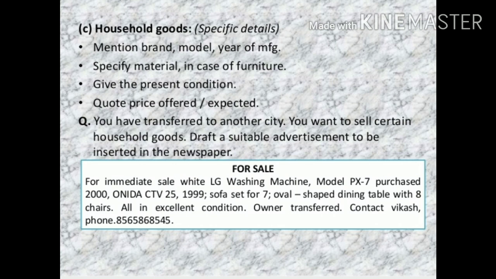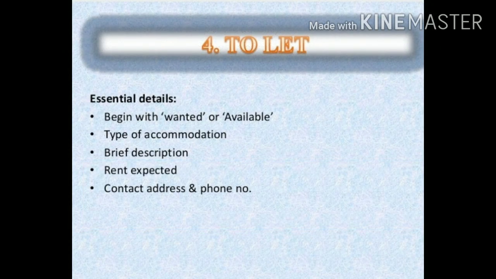Okay, now let us see another type of classified advertisement, that is to let. So essential details will begin with wanted or available. So this will be the heading for the advertisement. Then type of accommodation, then brief description, rent expected, then contact address and phone number. So these all are the essential details that we need to mention in a to let advertisement.